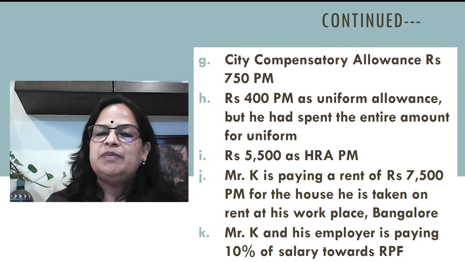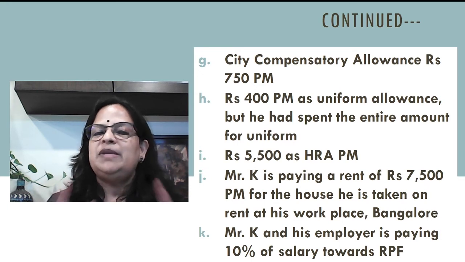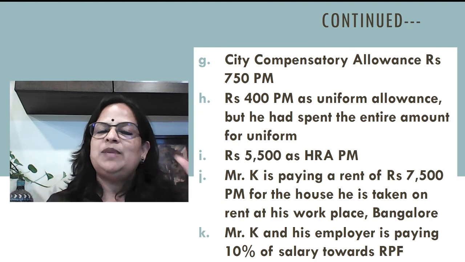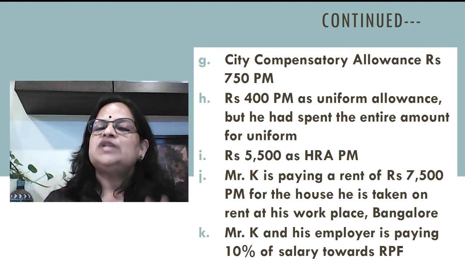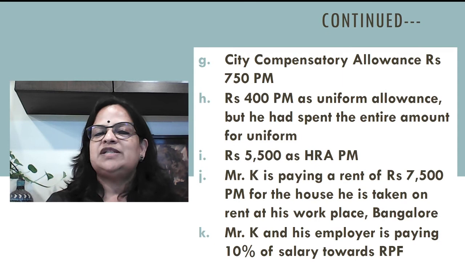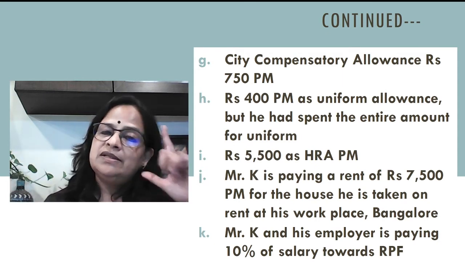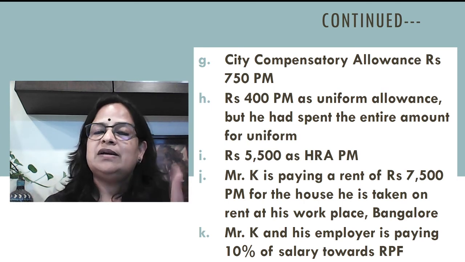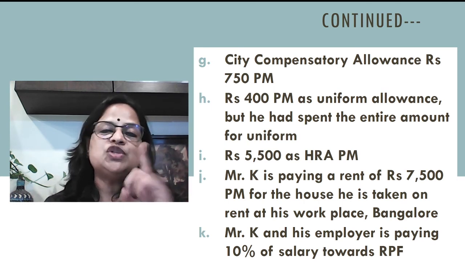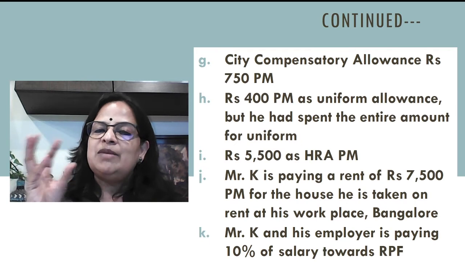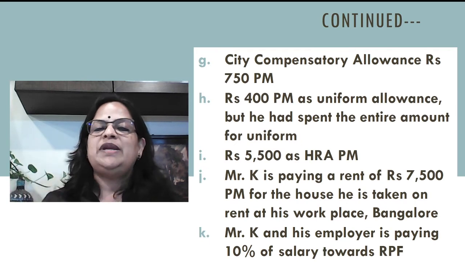Now 400 per month as uniform allowance, but he has spent the entire amount on uniform. That means uniform will not be taxed. Uniform allowance, you remember when I explained, I told you if they are spending the entire amount, it will not be taxable. If any amount is not spent, that will be taxable. When I explained entertainment allowance also, I used uniform allowance. If the amount is actually spent, there will not be any tax.